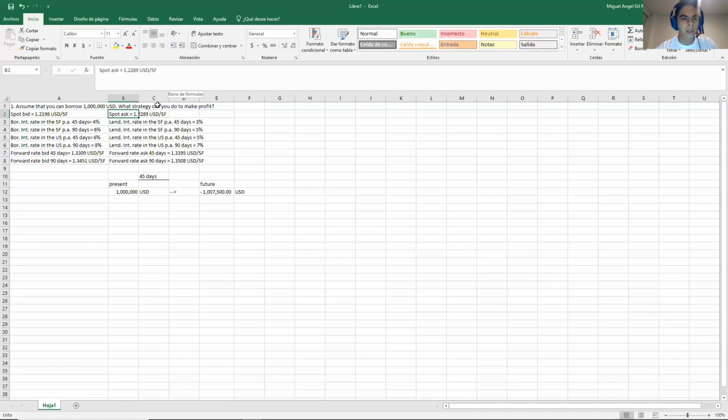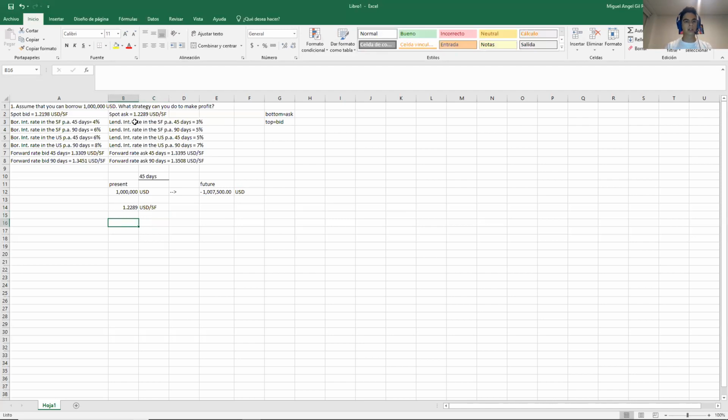I need to buy Swiss francs. So when I need bottom, remember this, bottom equals ask, top equals bid. So I need to buy Swiss francs. I will have to use this rate, 1.2289. And this is dollars over Swiss francs.